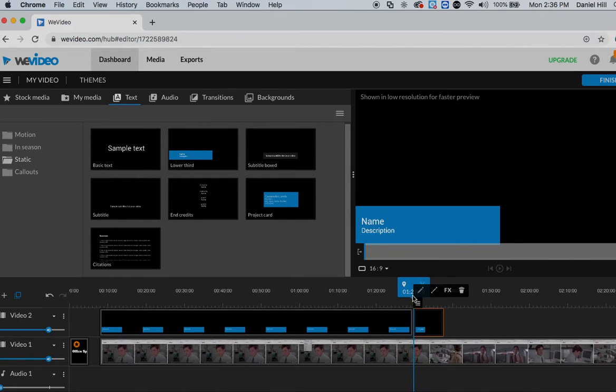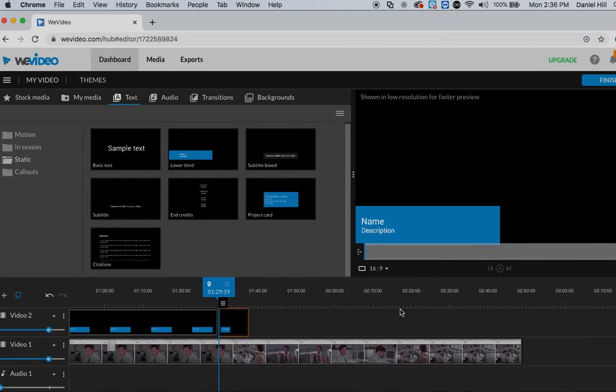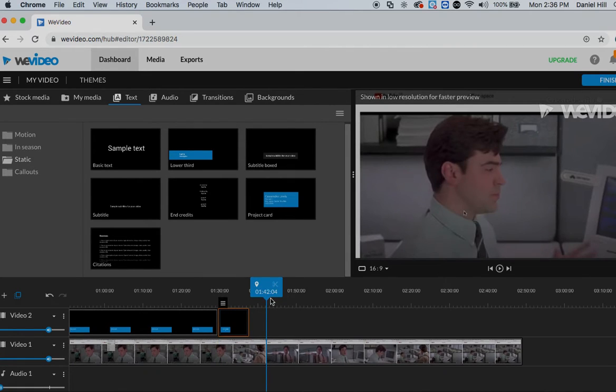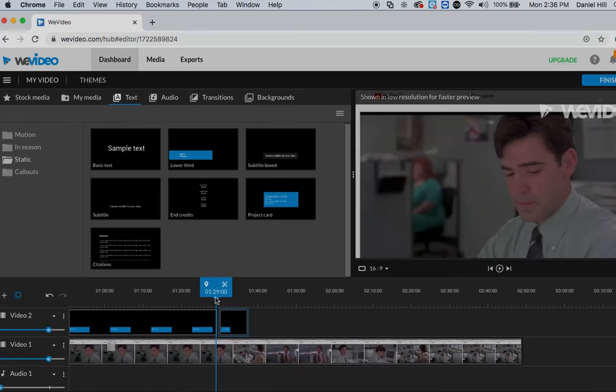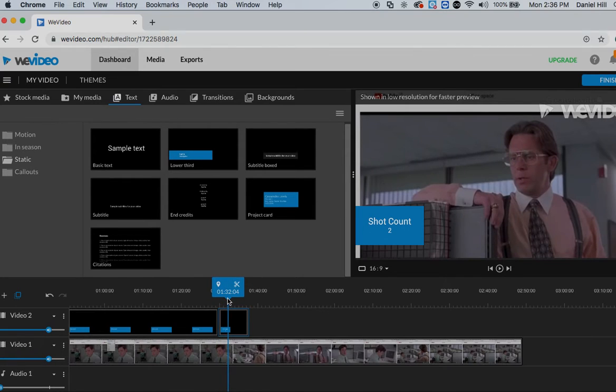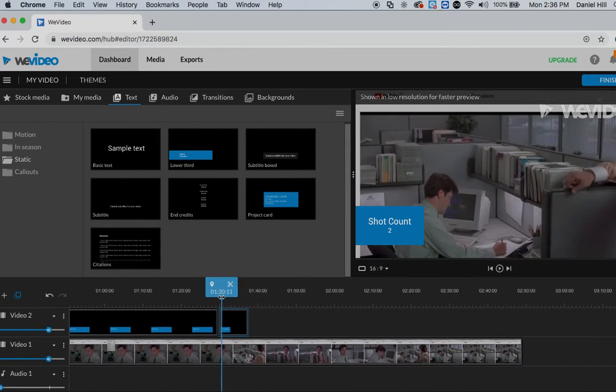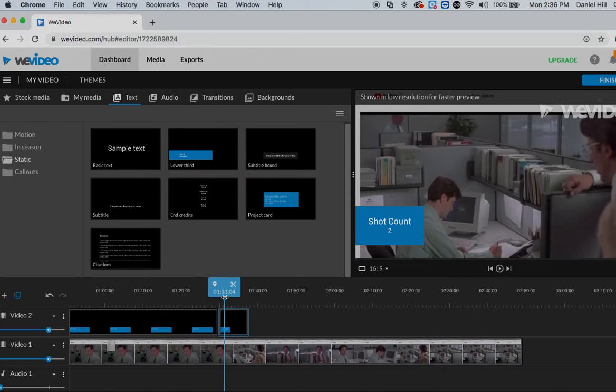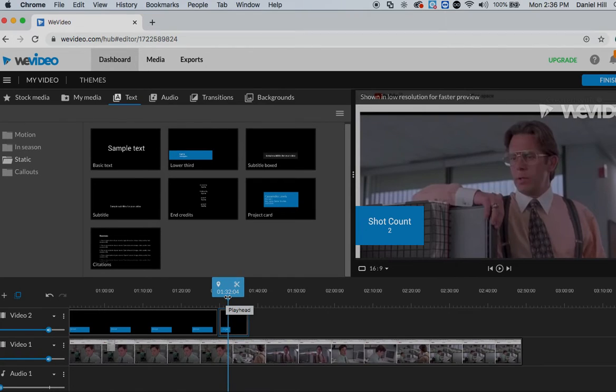then we can start scrubbing through again. Okay, I'm just gonna grab my, so there's a little piece, and then right there we've already switched from one shot to the next.